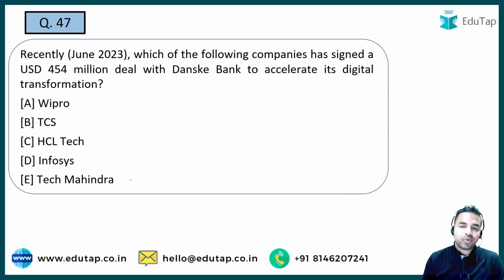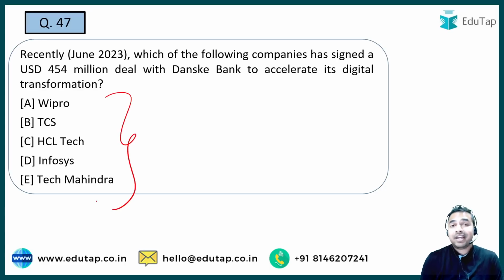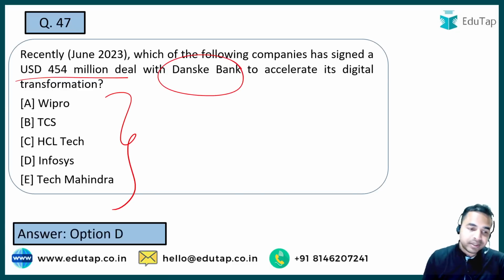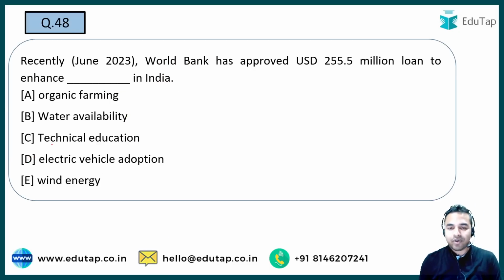Next question guys, next question, you have to tell me the name of the company which has signed a USD $454 million deal with the Danske Bank to accelerate its digital transformation. What is the name of that company? The name of that company is option D, that is Infosys. Next question.